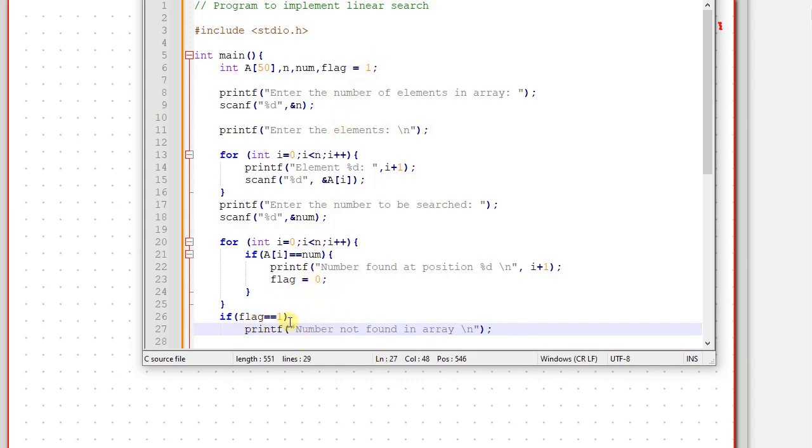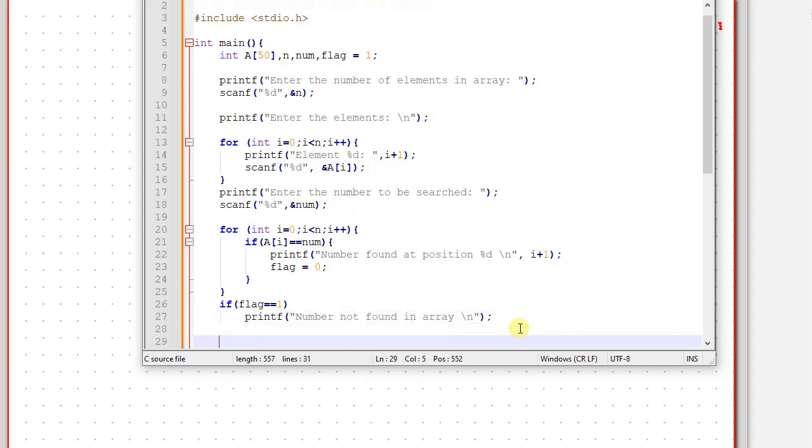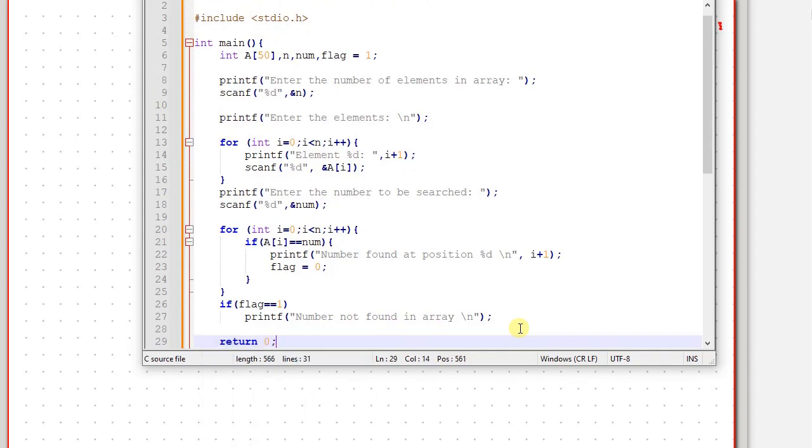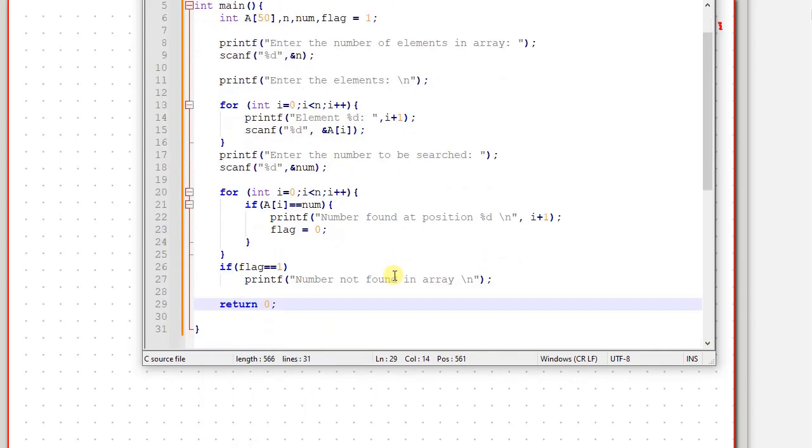In case the value of flag is still 1, that means this condition was never satisfied, which means that the number we gave did not exist in the array. That should be sufficient, and let's return 0. That should be our code.